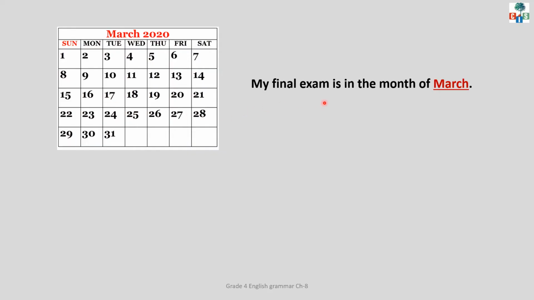My final exam is in the month of March. Now, in this sentence, children, I am talking about a particular month, March. So, March is a proper noun in this sentence. And this proper noun starts with a capital letter. So, remember this thing, children. All the words used in a proper noun begin with a capital letter. Understood?